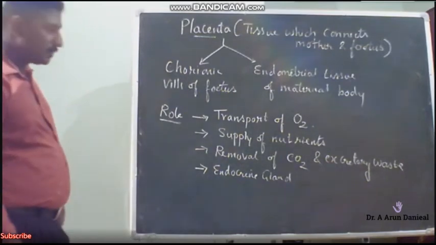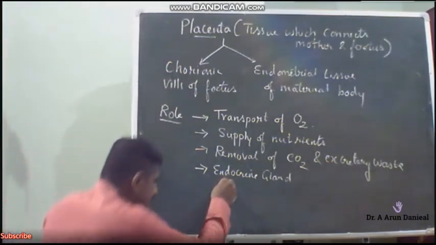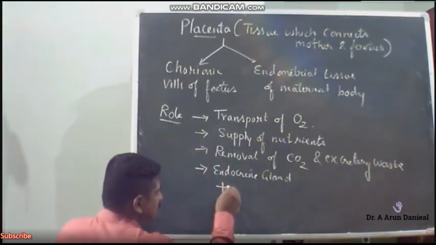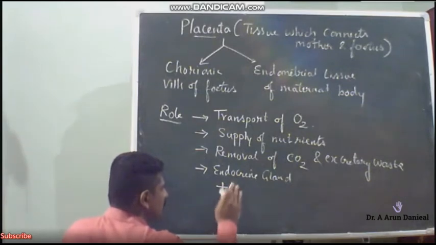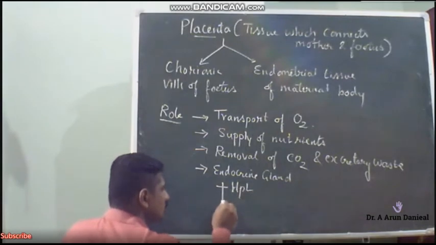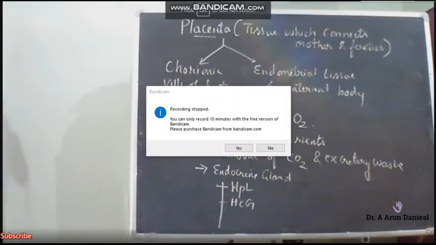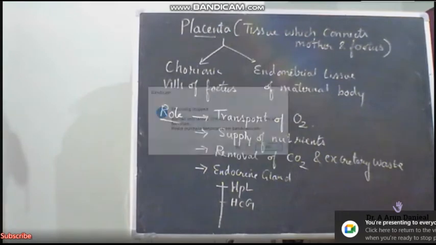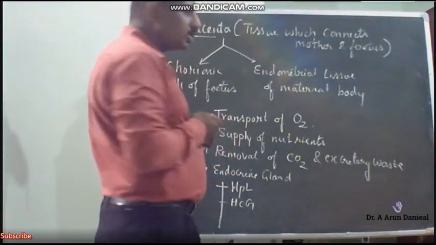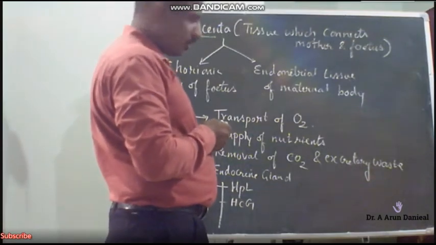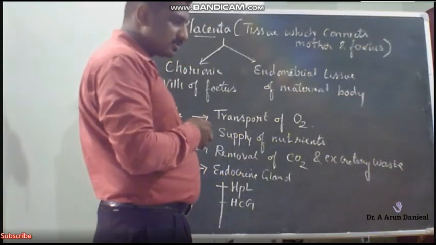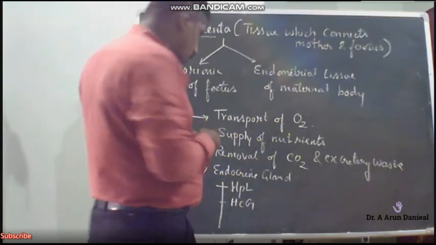What are the various hormones secreted by the placenta? There are 4 important hormones secreted by the placenta. First one is HPL. What does HPL stand for? Human placental lactogen. What does HCG stand for? Human chorionic gonadotropin. HPL, human placental lactogen. HCG, human chorionic gonadotropin.